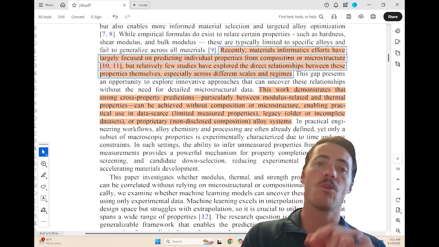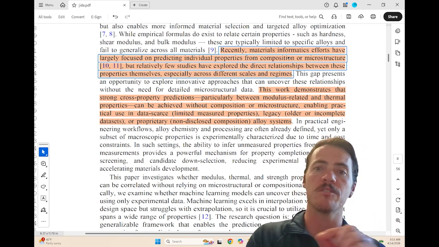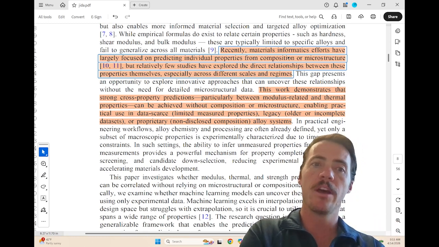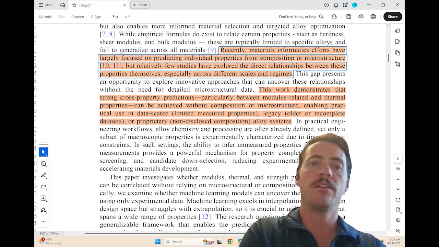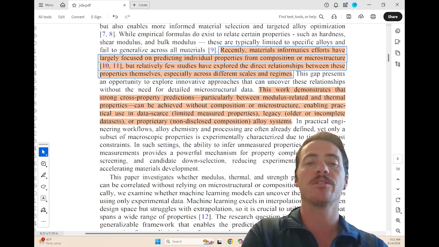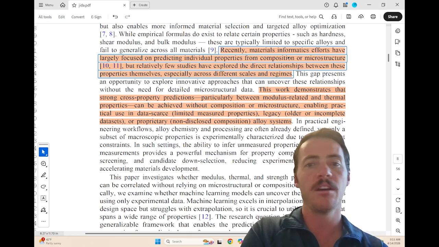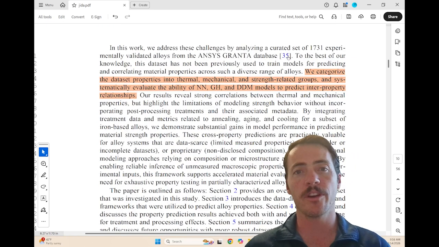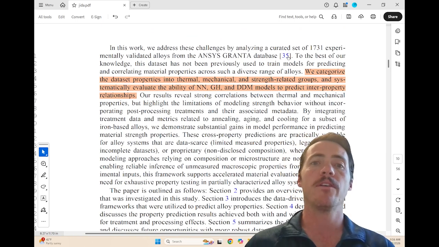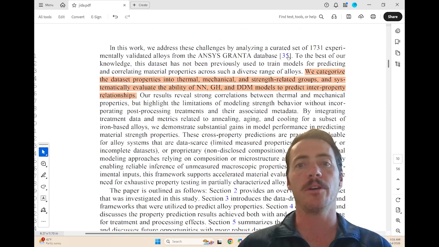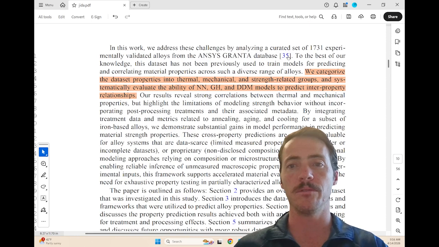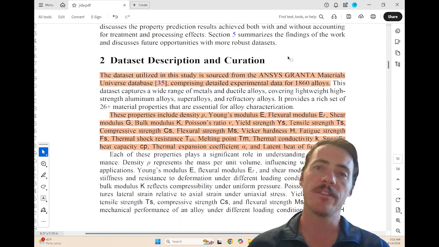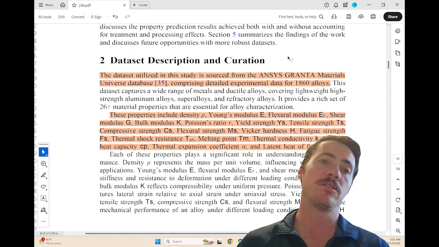This work demonstrates strong cross-property predictions, particularly between modulus-related, thermal properties, showing that they can be achieved without composition or microstructure, enabling practical use of data-scarce legacy proprietary alloy systems. This is pretty cool. Now, the approach that they're going to use here, they're going to rely on three models and compare them. They're going to use a neural network, a geometric harmonic, and a double diffusion model to do the predictions. The data set that they're relying on is an ANSYS Granta Materials Universe database.